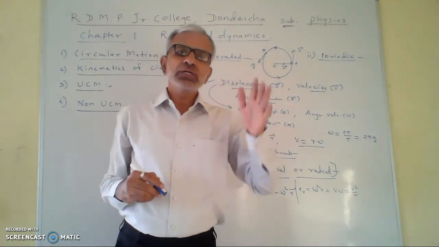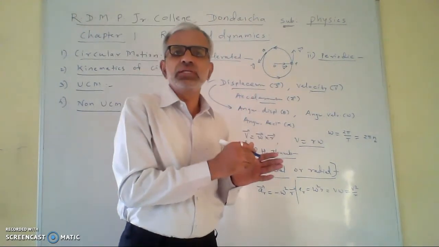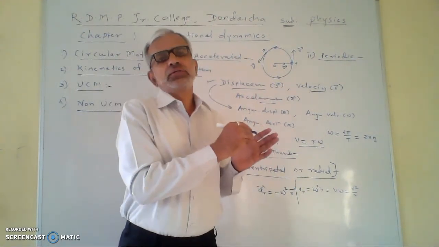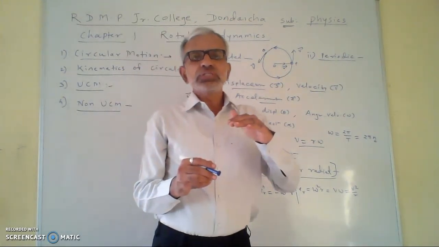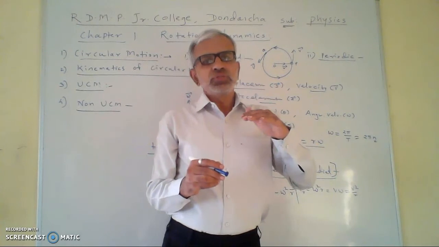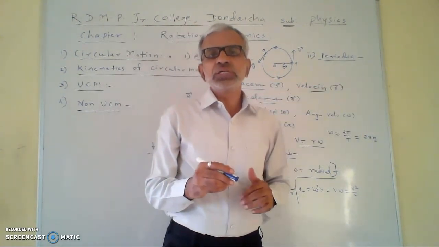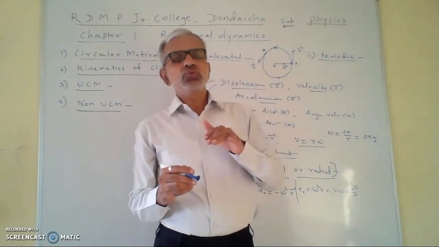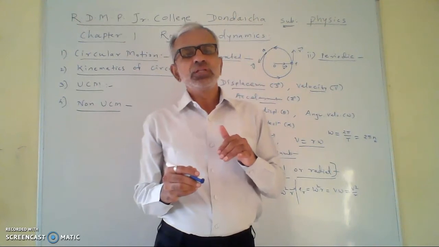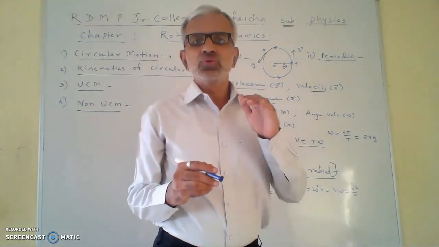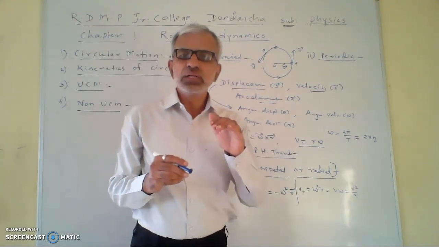The speed of the particle is changed by the tangential acceleration, and that tangential acceleration is the acceleration which acts in the direction of the tangential velocity or opposite to the direction of the tangential velocity, which is responsible for changing the speed of the particle.